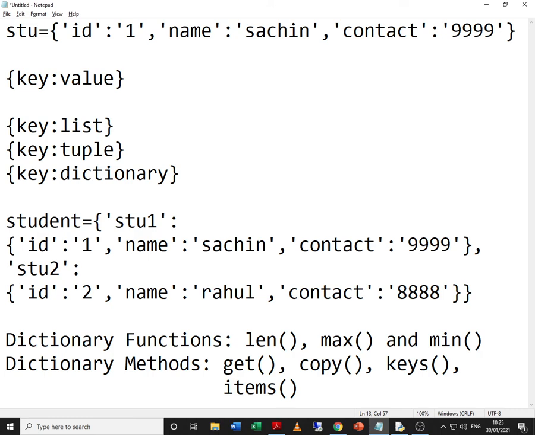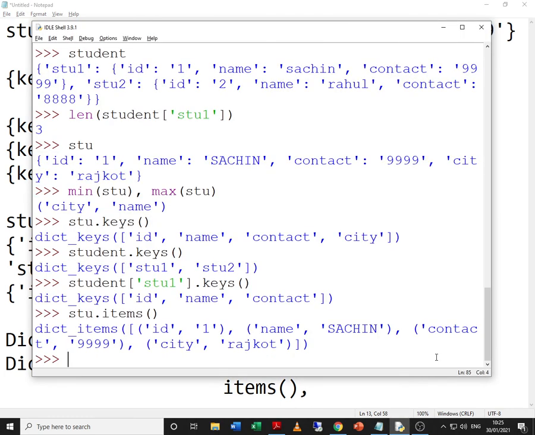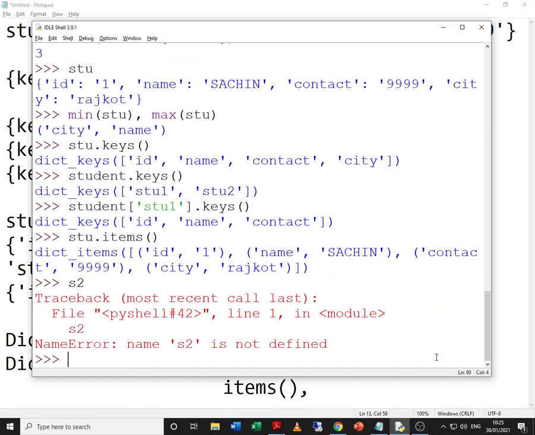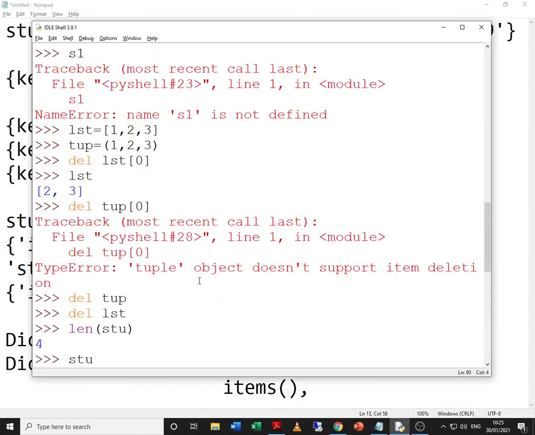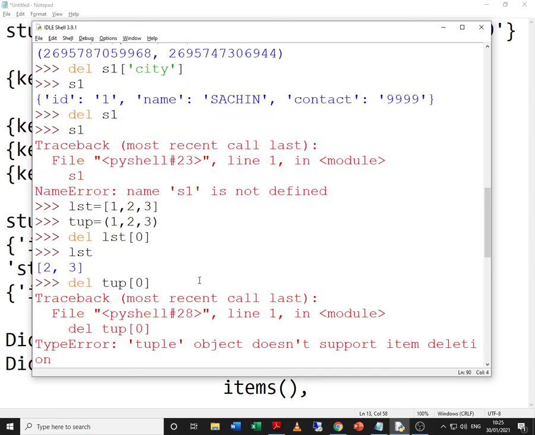Now let us try to go ahead with some more methods. In fact, only one method is left out. We just try to check S2. S2 is also not there. Why? Because S2 was created using the assignment operator, and when we remove S1, S2 is also, in fact we have not created S2.